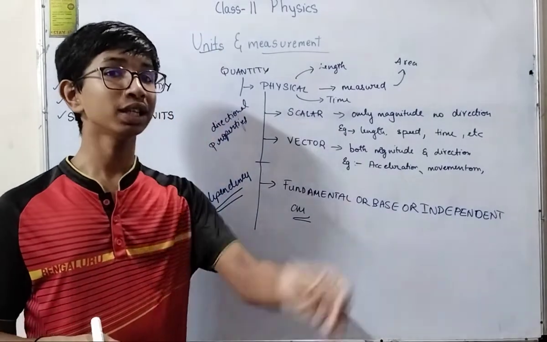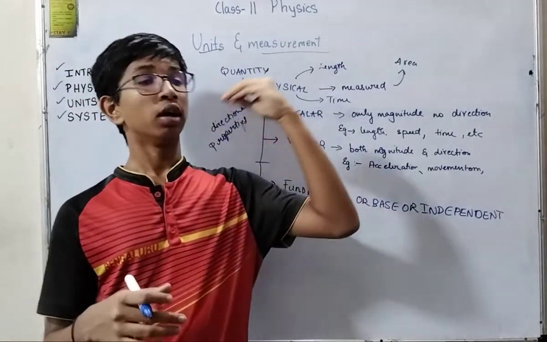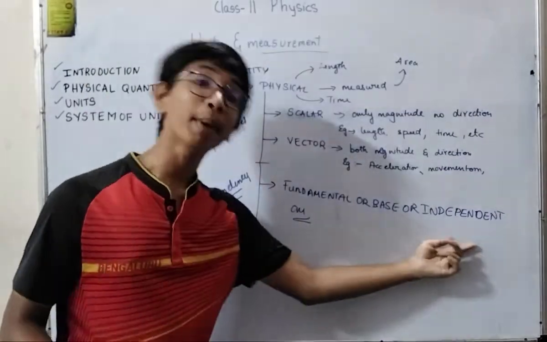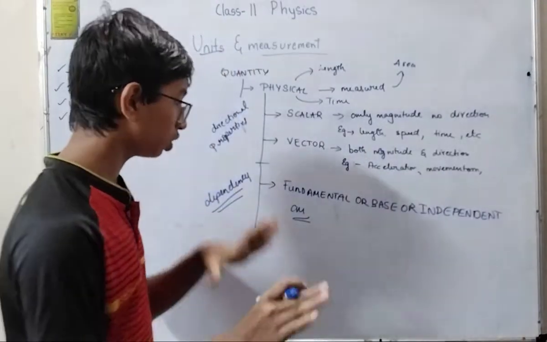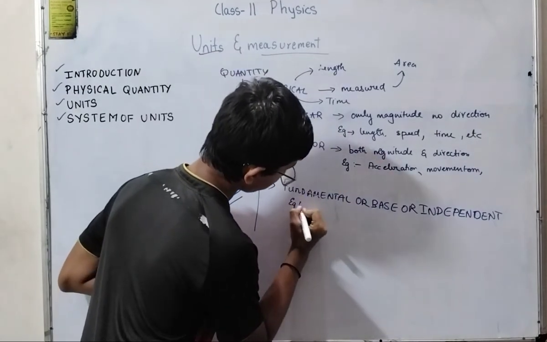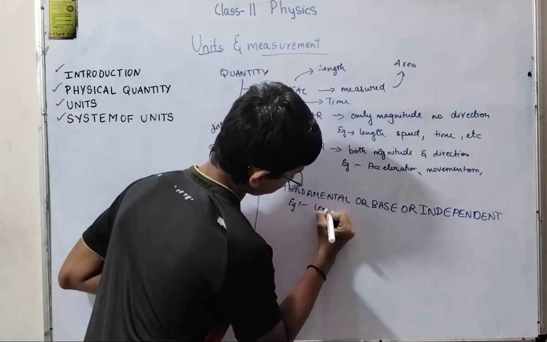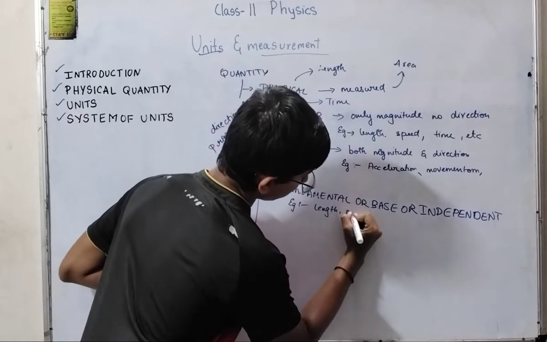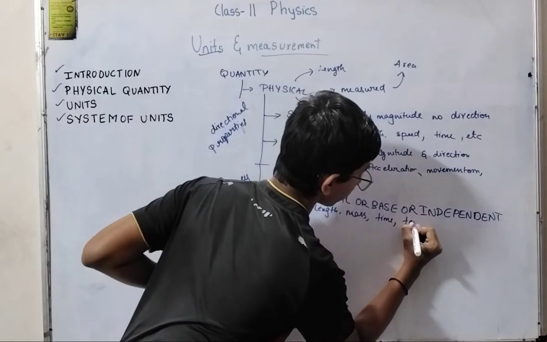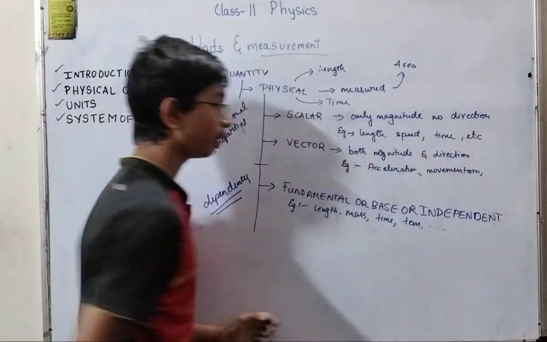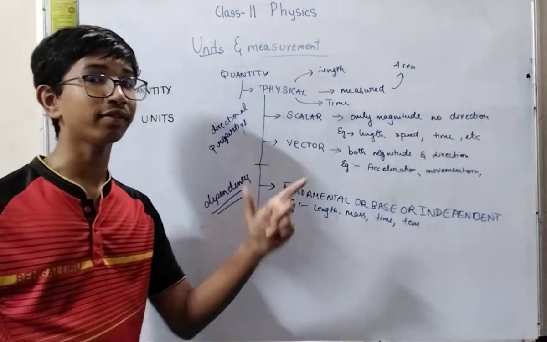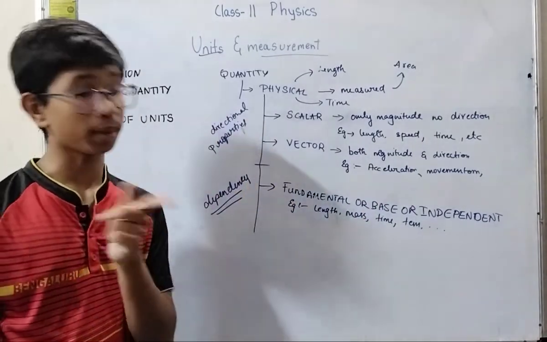So those quantities which don't depend on other quantities are independent of their own. So these are defined on their own. Example, length, mass, time, temperature, etc. We'll be discussing this after some time. Seven are there, seven fundamental or base quantities are there, remember this.